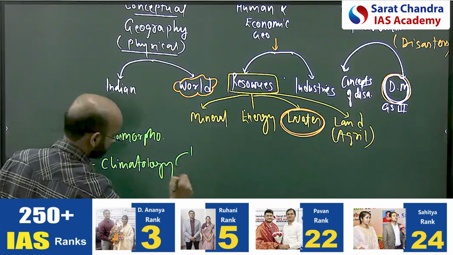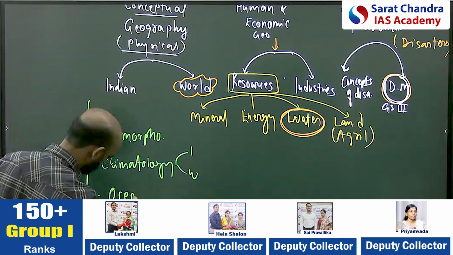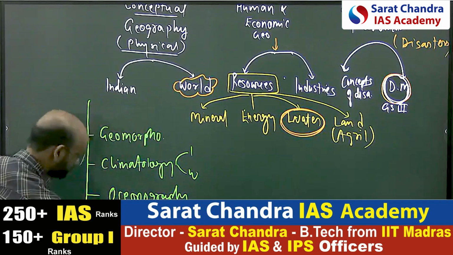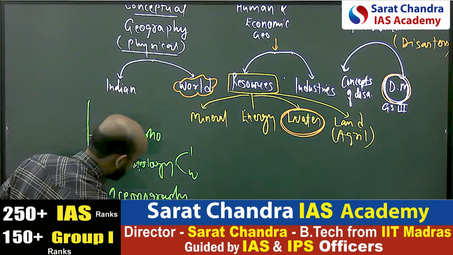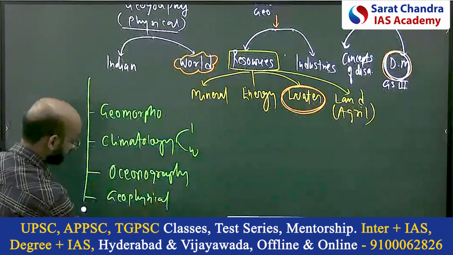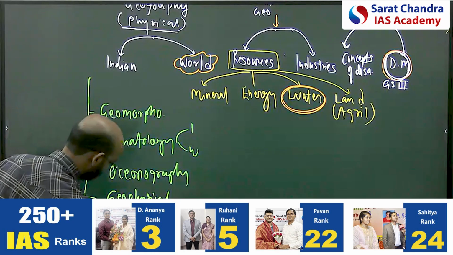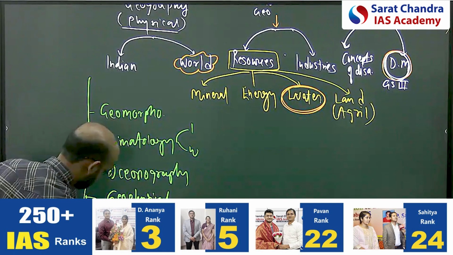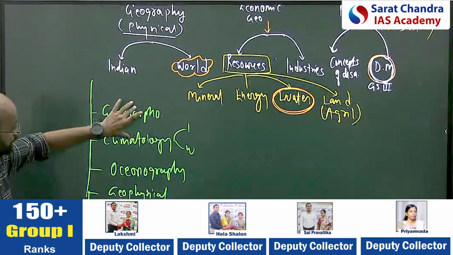This is Indian world. Then comes oceanography. Then comes geophysical, that is disaster, how it is linked. Then comes ecological, and then comes socio-economic. This is the way we divide the whole physical geography, these dimensions.